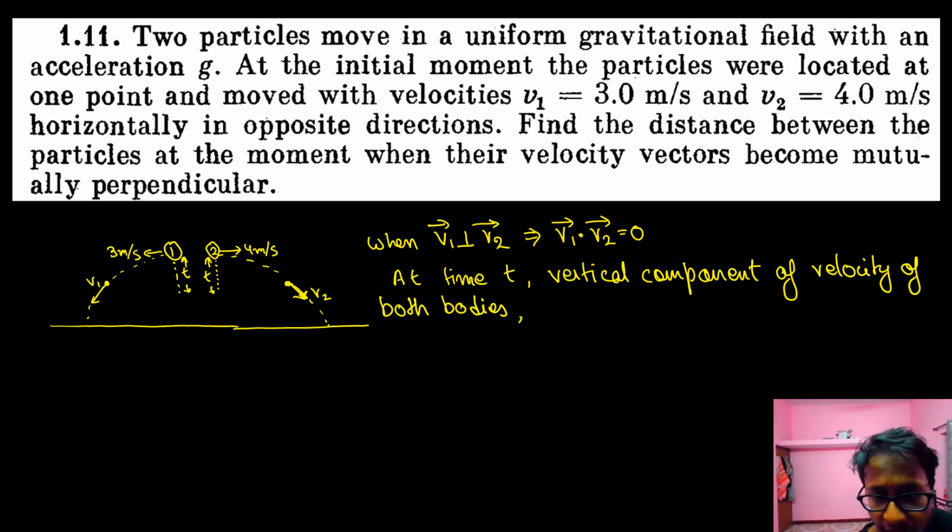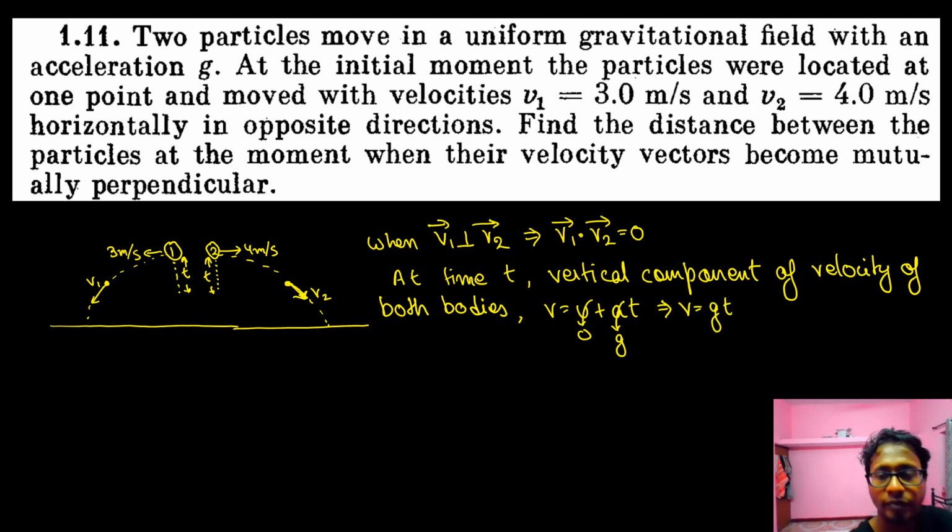Can I apply v is equal to u plus at? Out here u is equal to 0, a is equal to g, so v is equal to gt. So at this point the vertical component of velocity is nothing but gt.